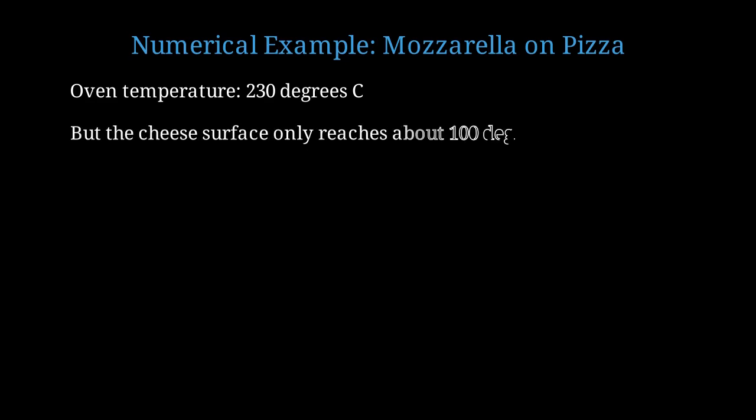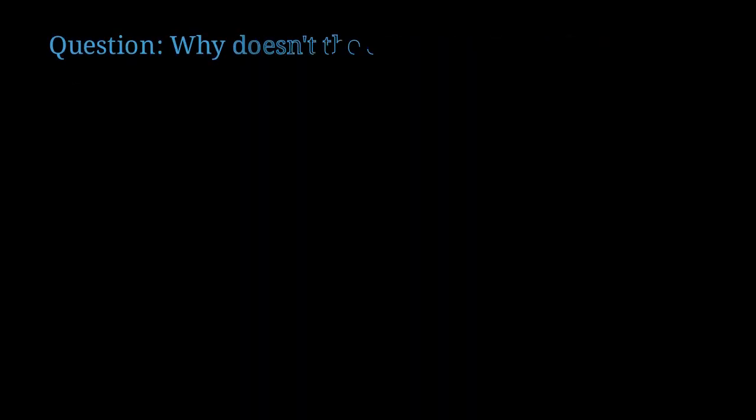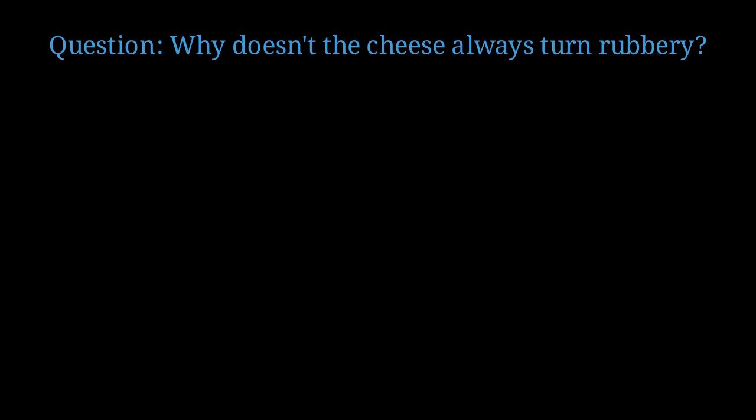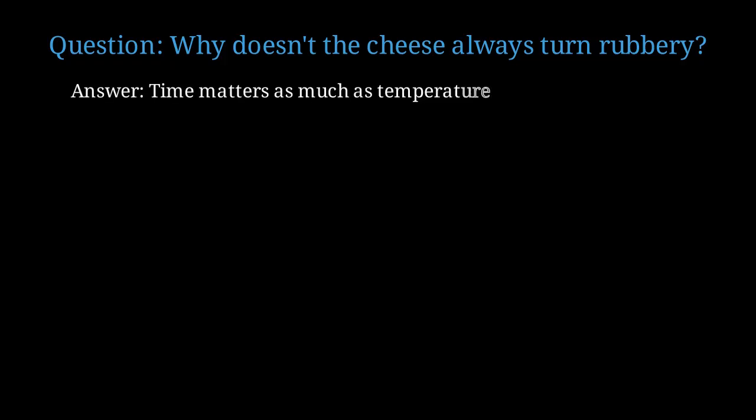Let's work through a concrete example. Consider mozzarella cheese on a pizza baking at 230 degrees Celsius. The oven is at 230 degrees Celsius, much hotter than the denaturation temperature. However, the cheese surface only reaches about 100 degrees Celsius because of evaporative cooling from moisture. Here's an interesting question. If the cheese surface reaches 100 degrees, which is above the denaturation temperature, why doesn't it always turn rubbery? The answer is that time matters just as much as temperature. Protein denaturation is a kinetic process, meaning it has a rate.